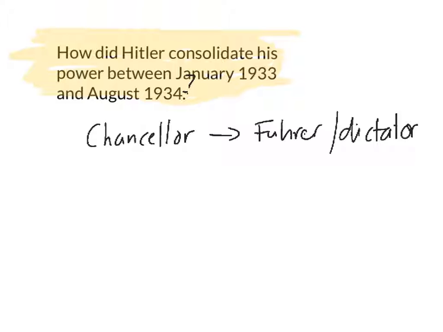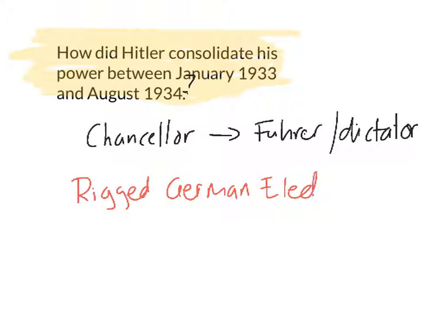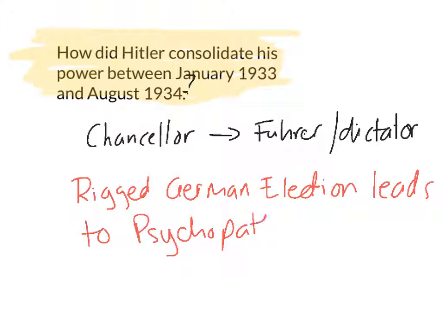And the way we remember it is by using this memory phrase, which goes: rigged German election leads to psychopath Nazi dictator. Okay, so rigged German election leads to psychopath Nazi dictator.